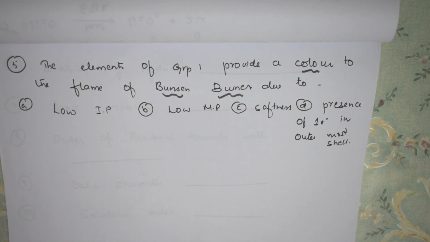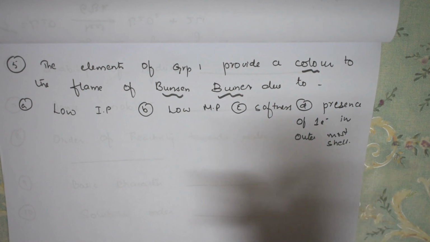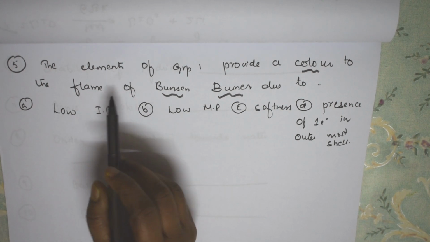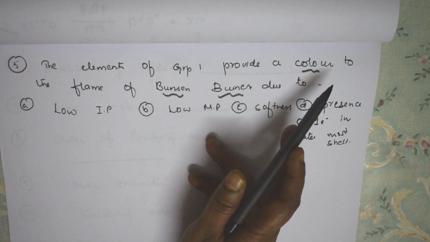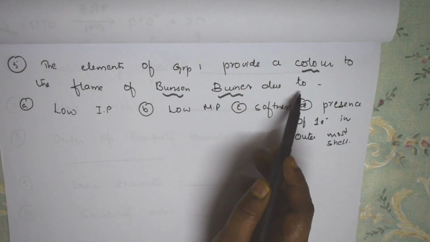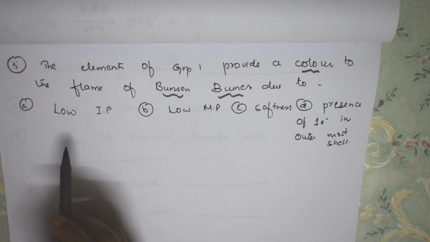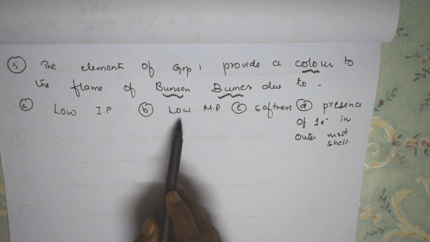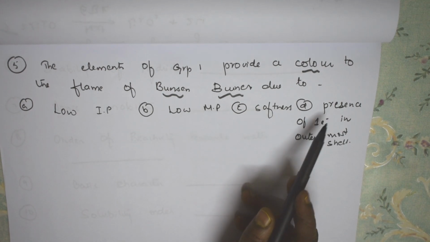During that time they absorb the frequency of the particular visible spectrum and impart the color. Now they are asking: the elements of group 1 provide a color to the flame of a Bunsen burner due to what? Okay, concept understood. So basically what is this? Low ionization potential, low melting point, softness, presence of one electron.